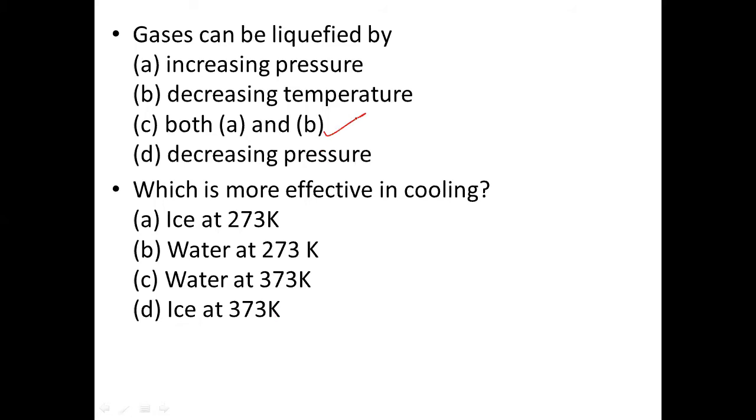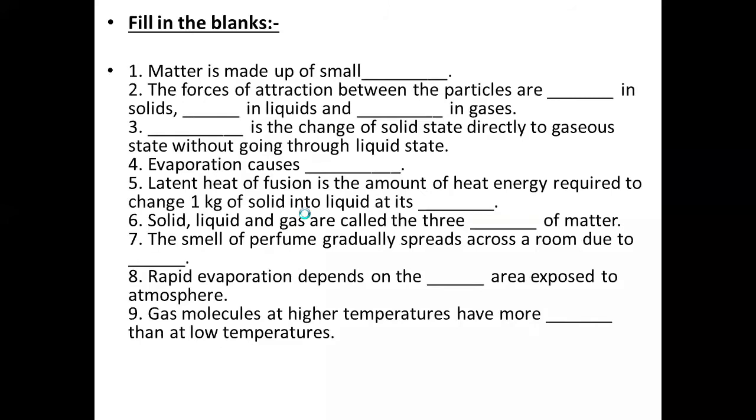Which is more effective in cooling? Ice at 273 Kelvin, water at 273 Kelvin, water at 373 Kelvin. Last option given is ice at 373 Kelvin. Himanshi Prabhakar. Ice at 273 Kelvin. Yes, right option is ice at 273 Kelvin, 0 degrees Celsius. Ice is more effective in cooling. Right, very good, Himanshi Prabhakar.